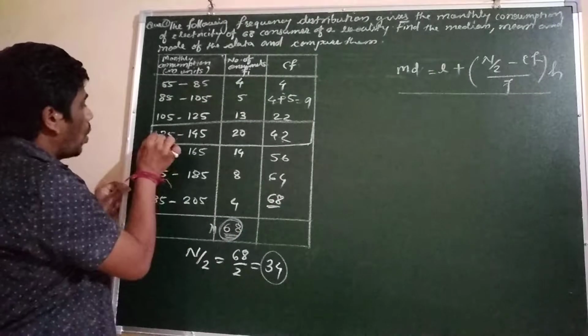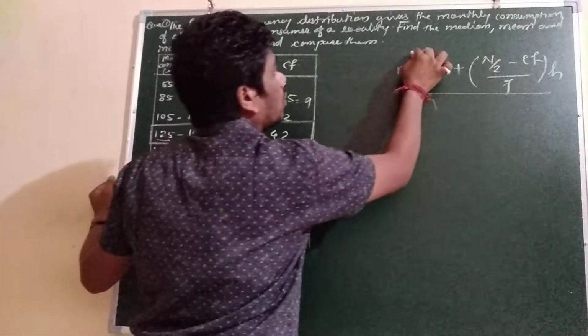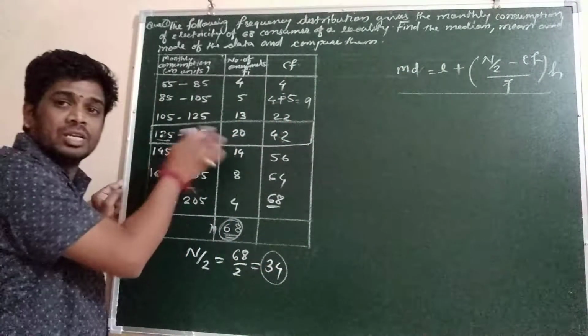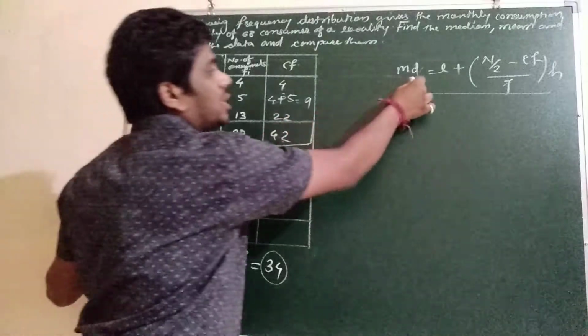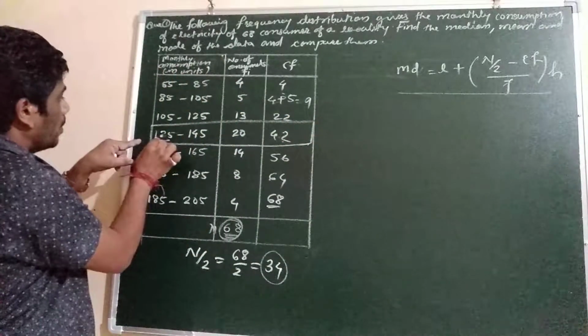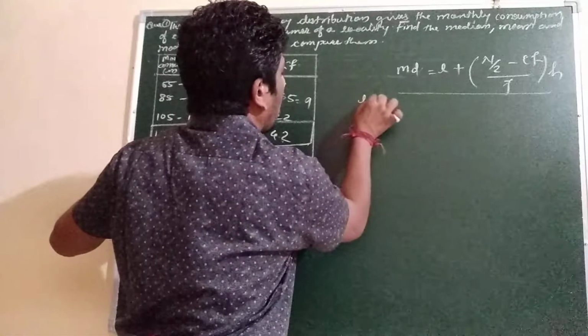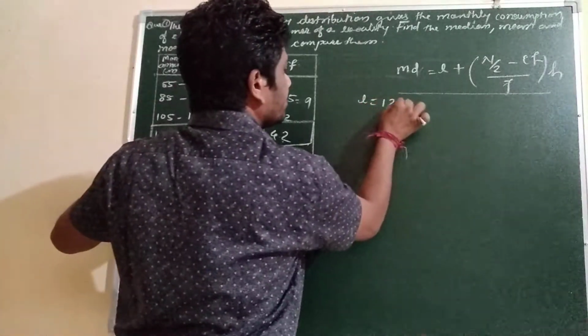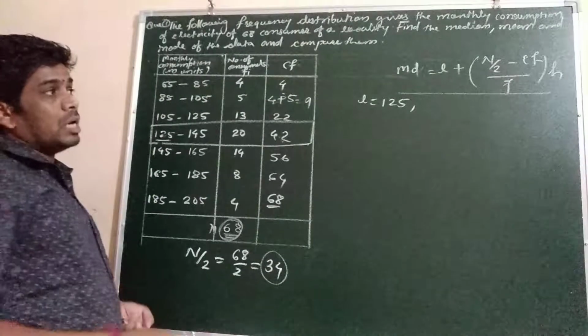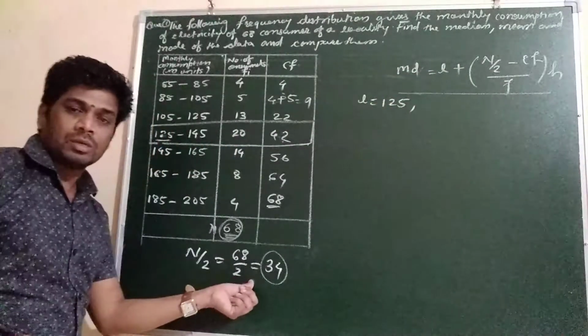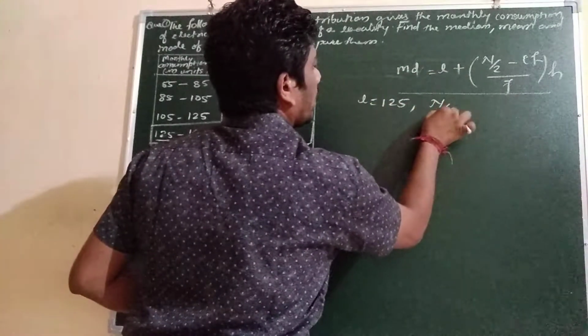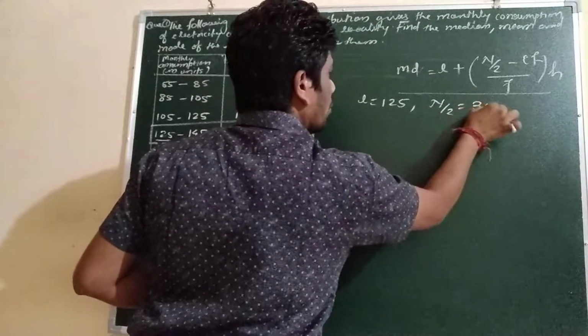Then, if there is continuous data, we have to apply this formula. Here the lower limit of the median class will be L. L will be 125. Then n by 2 we will write here 34.